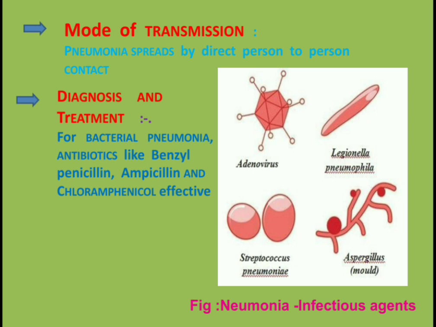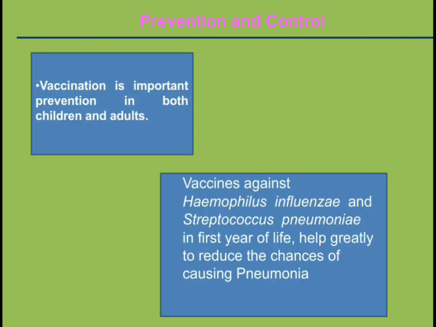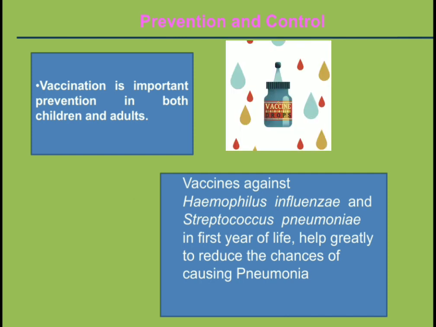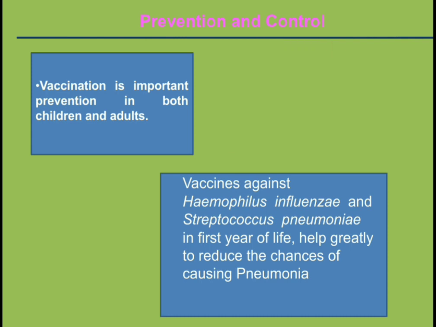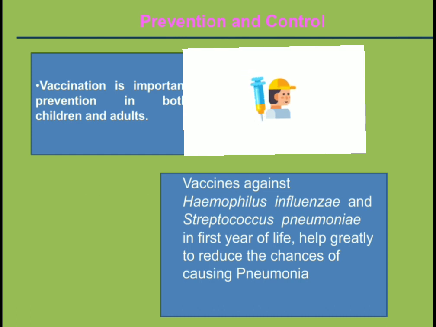Now, next is prevention and control of pneumonia. Vaccination is very important prevention in both children and adult. It means if the vaccination is done properly during the childhood and at the same time in the adults, it may be prevented.